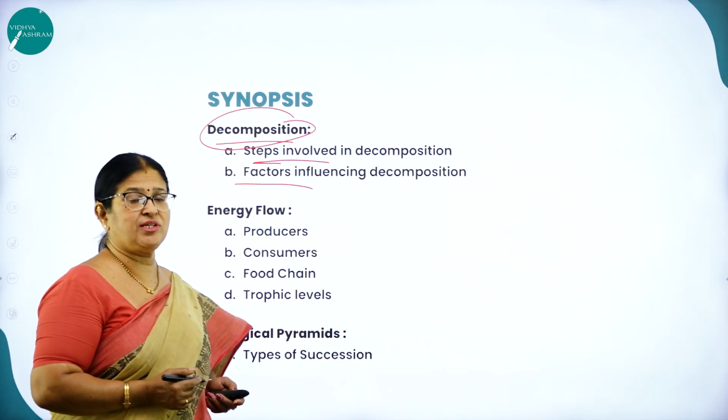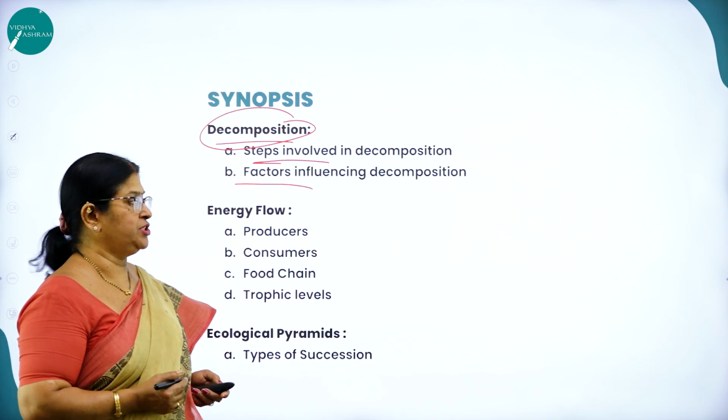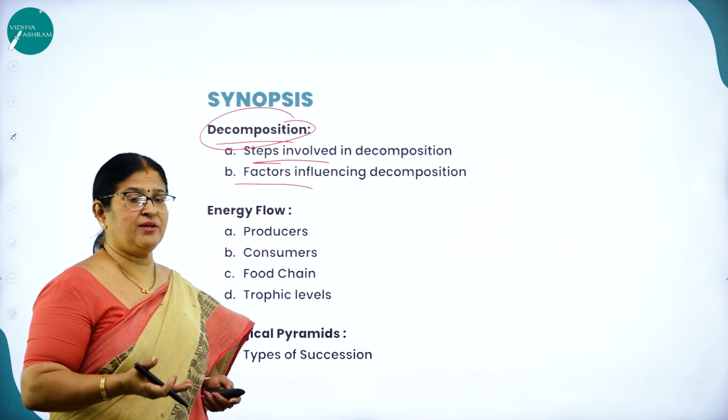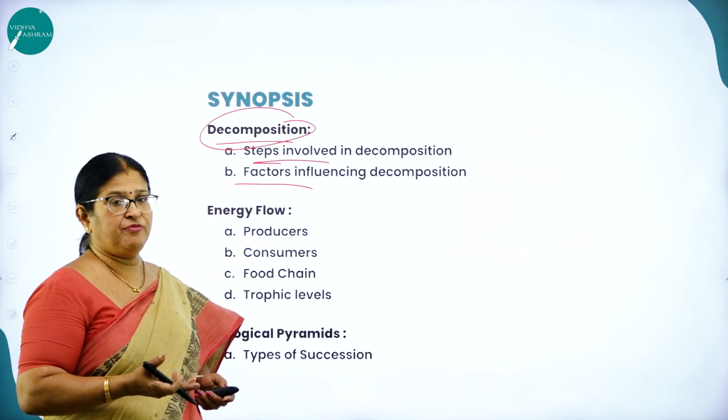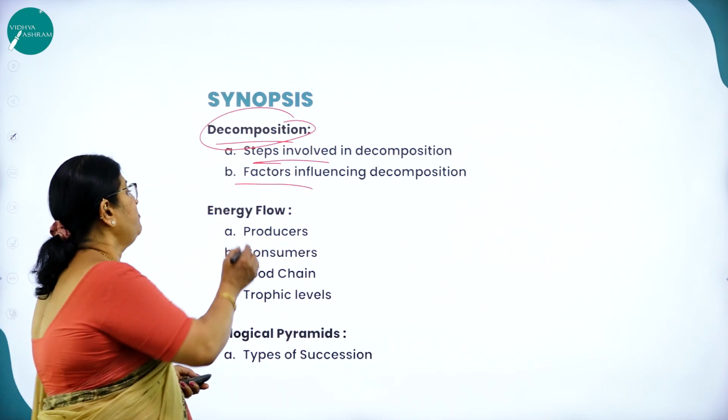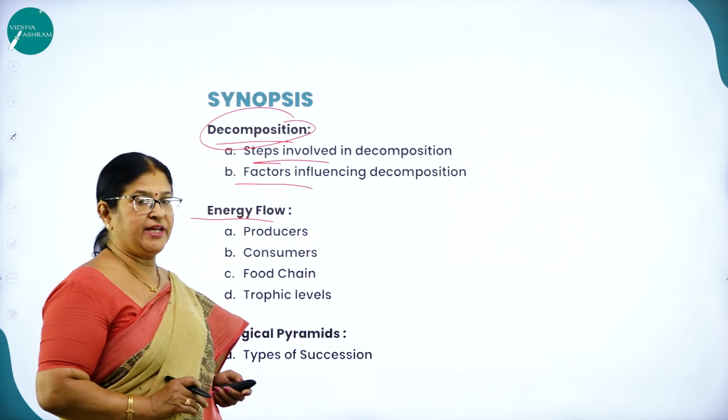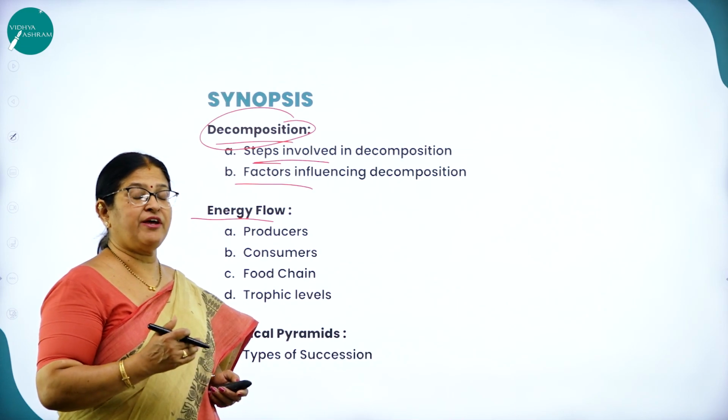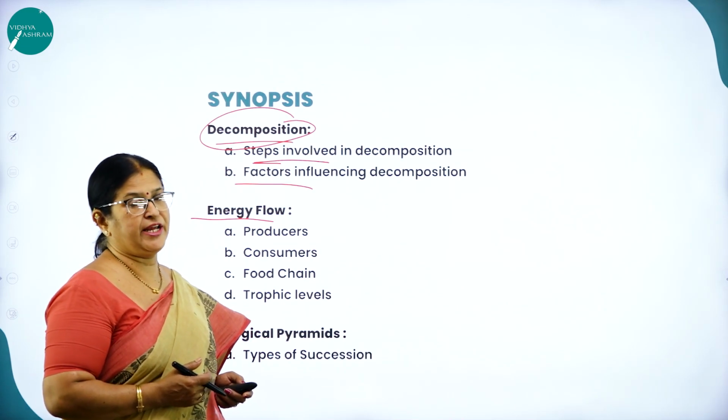So lesser the oxygen, lesser will be the rate of decomposition. And even the decomposing matter also matters a lot for the process of decomposition. Then energy flow. What is energy flow? Energy flow refers to a particular food chain in an ecosystem.